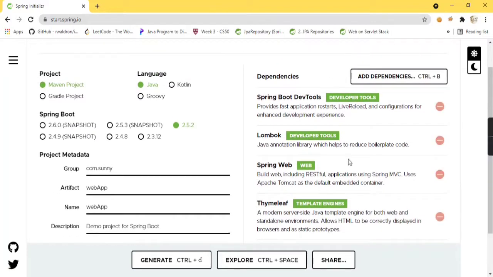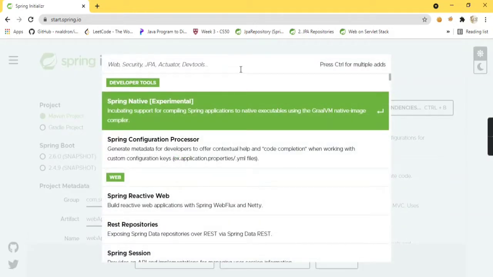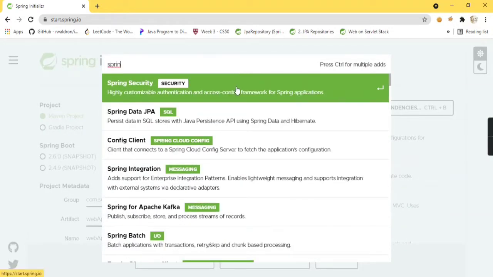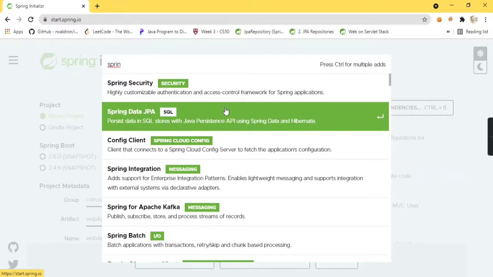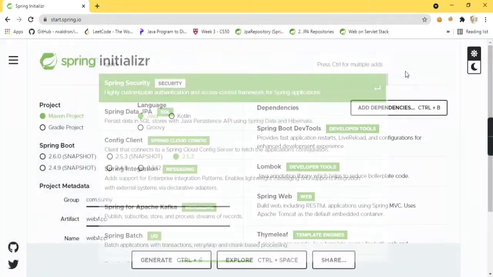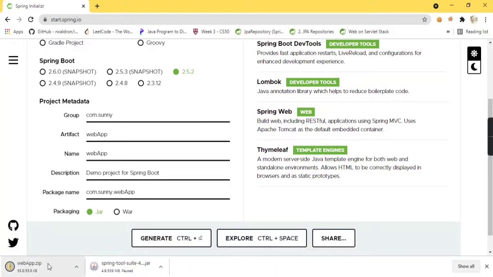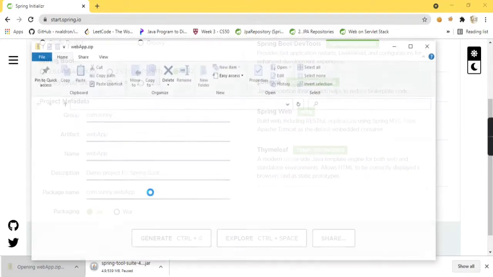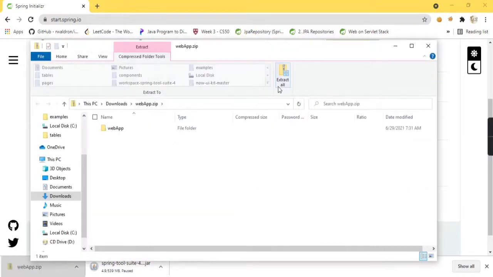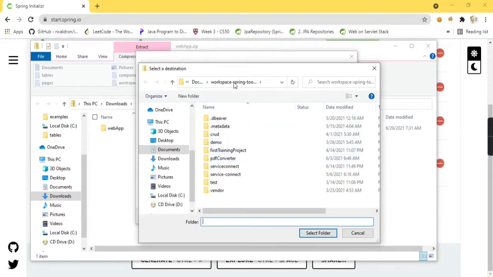You can add these dependencies, and there are many more dependencies like Spring Security and JPA. You can add those also from here, and you just need to click on generate. This will automatically generate your project file, and after it gets generated you just need to extract it to where your workspace is. Extract this folder under your workspace.